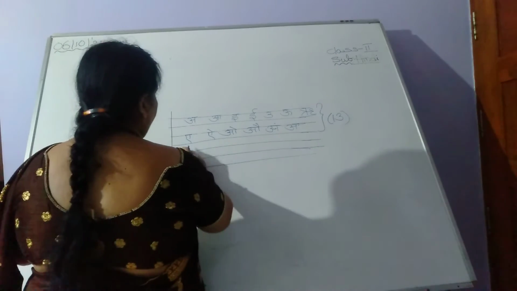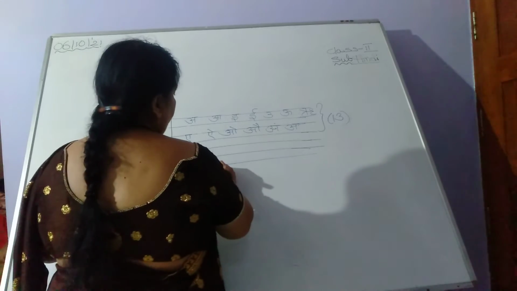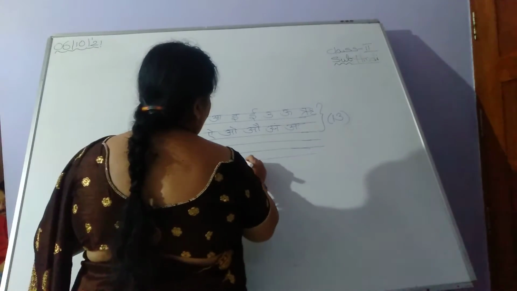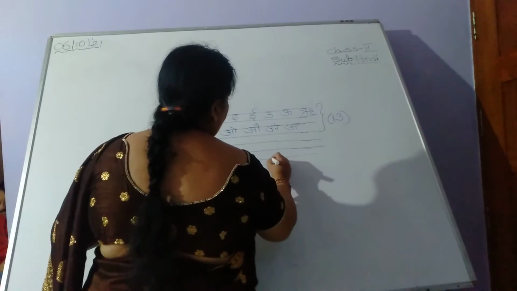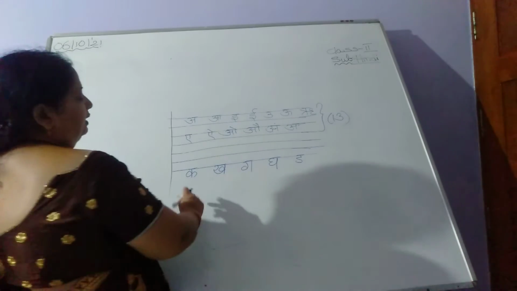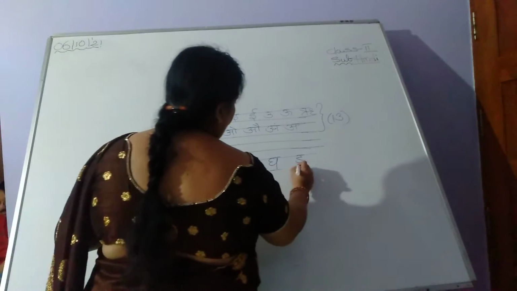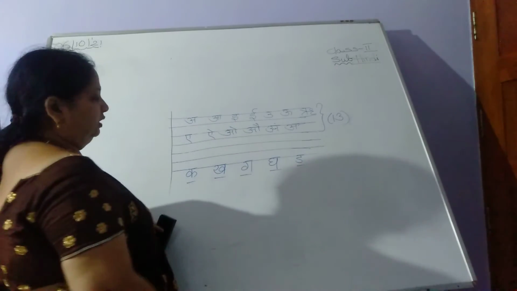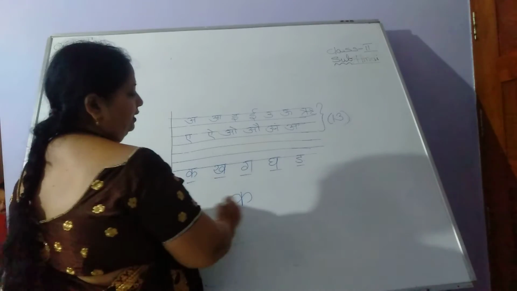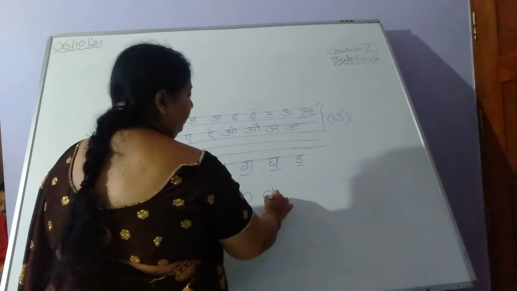Ka se Kamal. Let's start with Ka se Kamal. Kha se Khargosh. Ga se Gamla. Gha se Ghada. Nga se Khali. How many letters are there in the line? First letter, second, third, fourth and fifth. Is it clear, children? So what is this? Ka is the first letter. This is the first line. First stroke: take a curve and bring it out.